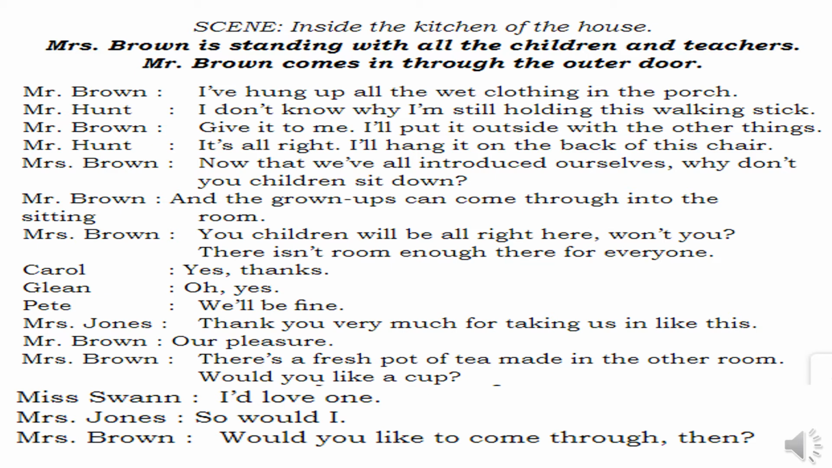So what happens when these people are asking whether you will have a cup of tea which is being prepared? All the teachers were like, okay, then I will surely have it. I would be pleased to have it, they were saying. So Mrs. Brown, along with Mr. Brown, will go to fetch that particular tea.